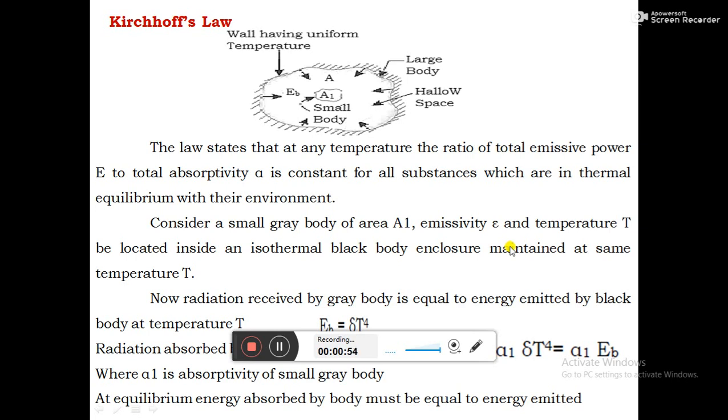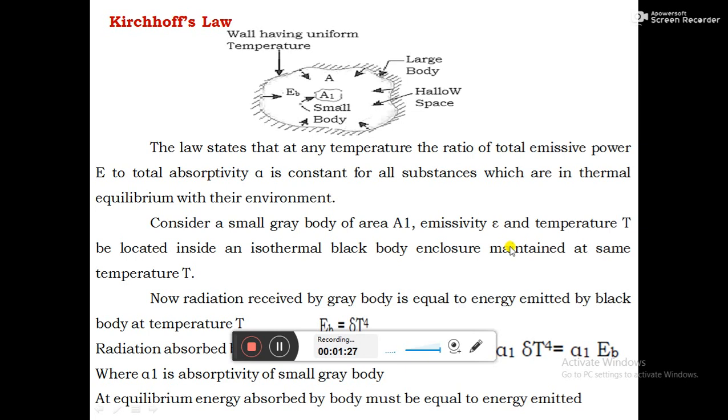That means whatever may be the material, at a particular temperature, the ratio of the total emissive power to the absorptivity, that means the ratio of the energy emitted by the body to the amount of energy absorbed by the body, remains constant